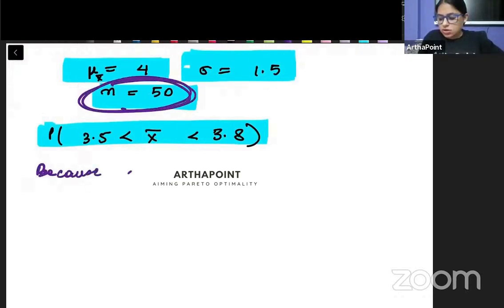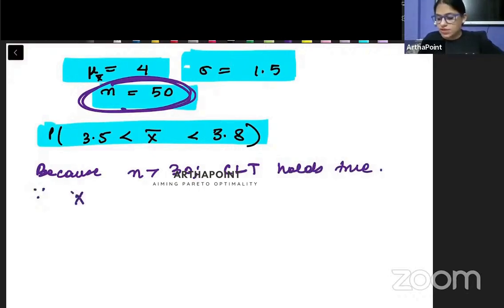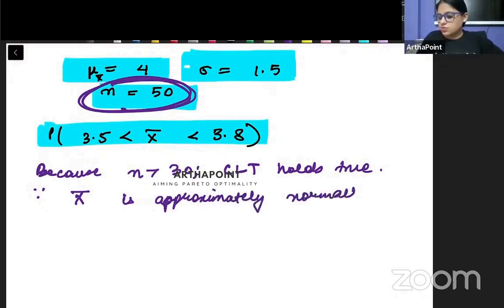Because n is greater than 30, the central limit theorem holds true. And since the central limit theorem holds true, we can say that X bar is approximately normally distributed.